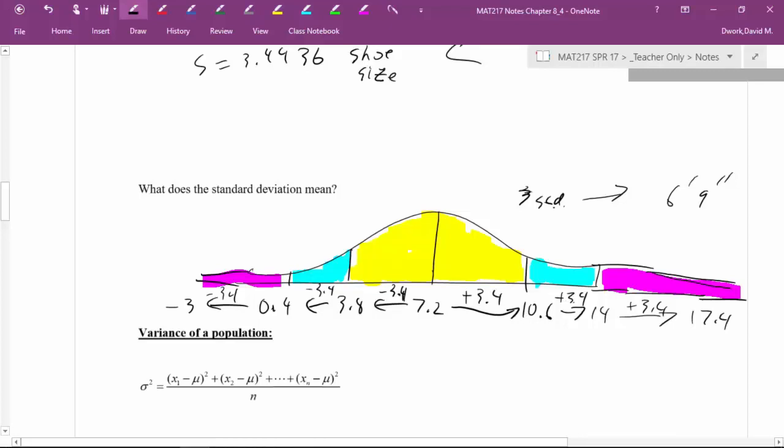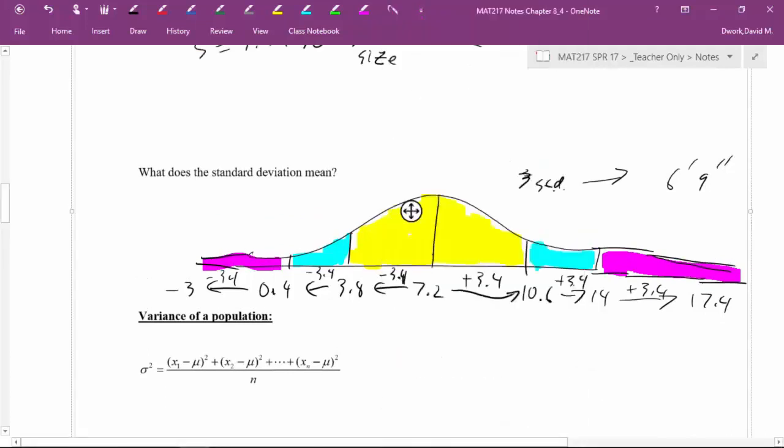For us local Phoenix people, 3 standard deviations from the mean is Larry Fitzgerald, if you're a Cardinals fan, right? The rest of the Cardinals mostly are in the yellow, a few in the 2 standard deviations, but we've got one abnormal player on our team. We have one superstar. Maybe David Johnson sneaks into that category, but you've got one superstar and it's Larry. Okay? That's the idea.